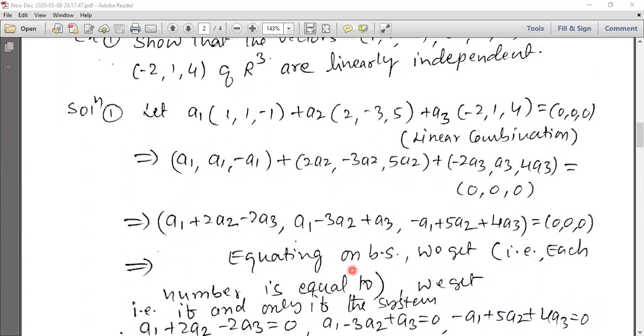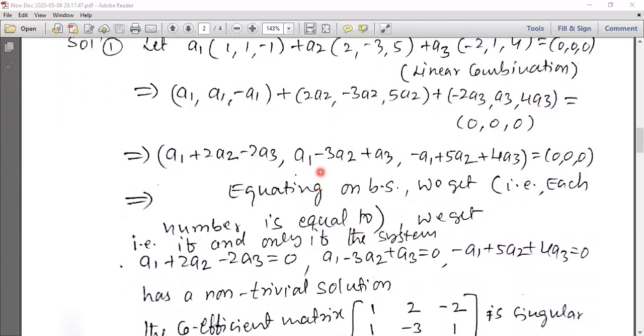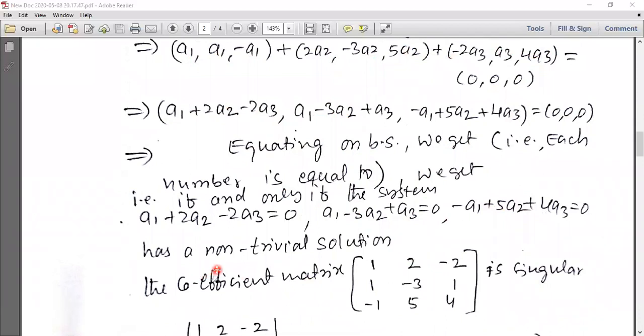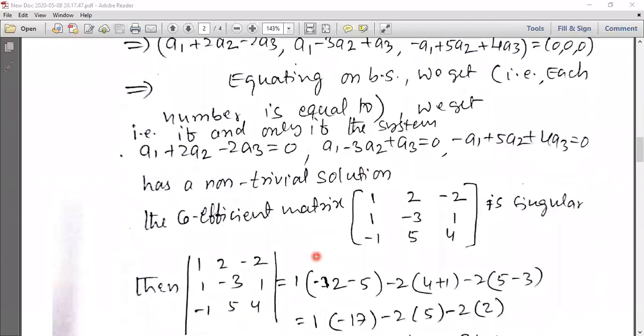That is, a1 plus 2a2 minus 2a3 is equal to 0, a1 minus 3a2 plus a3 is equal to 0, and minus a1 plus 5a2 plus 4a3 is equal to 0. Suppose this has a non-trivial solution. Now, as we know, these are three equations in three unknowns, so you can use any method. You can get the solution using the simultaneous equations method, or use another method, the matrix method.